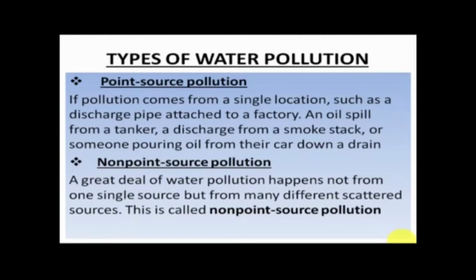If the pollution comes from a single location, such as a discharge pipe attached to a factory, an oil spill from a tanker, a discharge from a smoke stack, or someone pouring oil from their car down a drain, it is known as point source pollution. Whereas a great deal of water pollution happens not from a single point source, but from many different scattered sources, which come under non-point sources. That is, more pollution is caused by non-point source pollution.